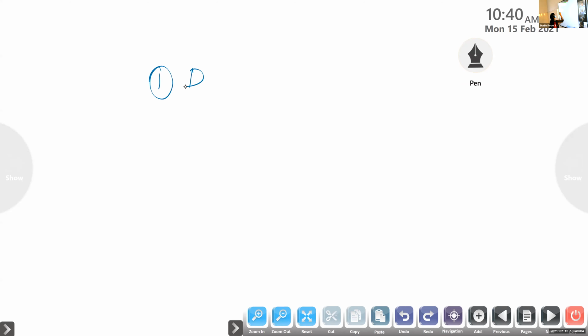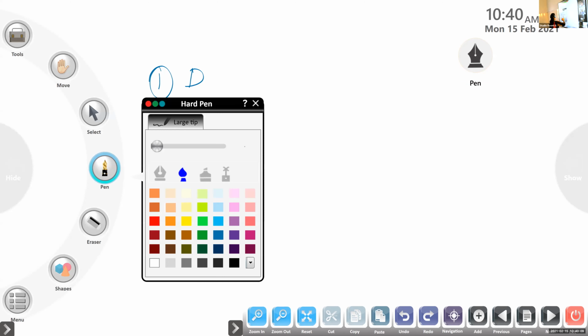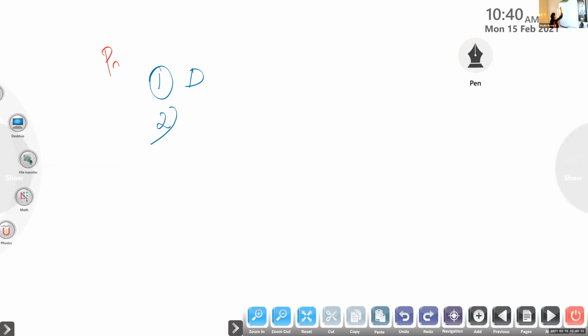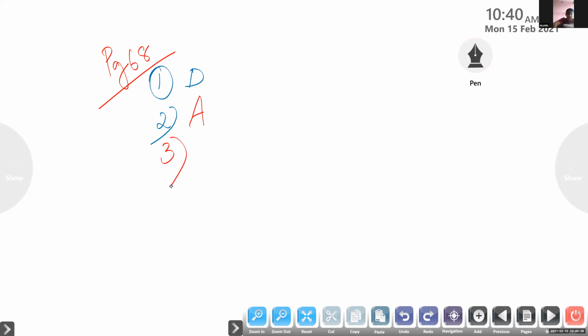Okay. Christo, question number 2. Page number 68. Kilogram is a unit of dash. Kilogram is a unit of weight. Weight means which option? Very good. Option A. Kilogram is a unit of weight.